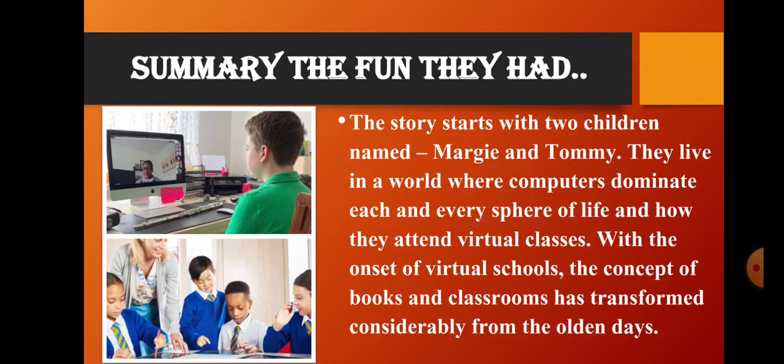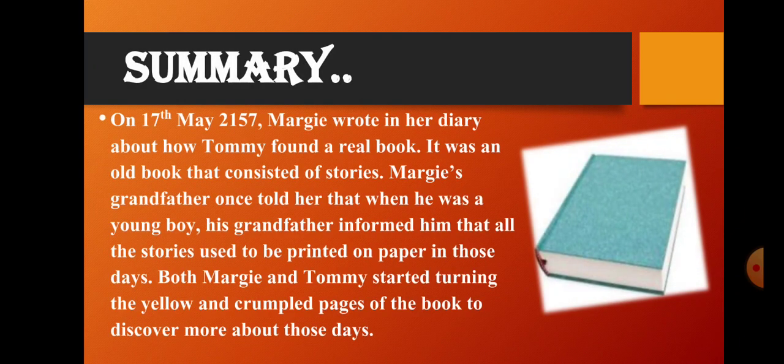Okay, so let's start a summary of this chapter. That's on the 17th May 2157. Margie wrote in a diary about how Tommy found a real book. Now, what happened in the future, the date is 17th May 2157. So in that time, Margie was writing in her diary that Tommy found a real book.